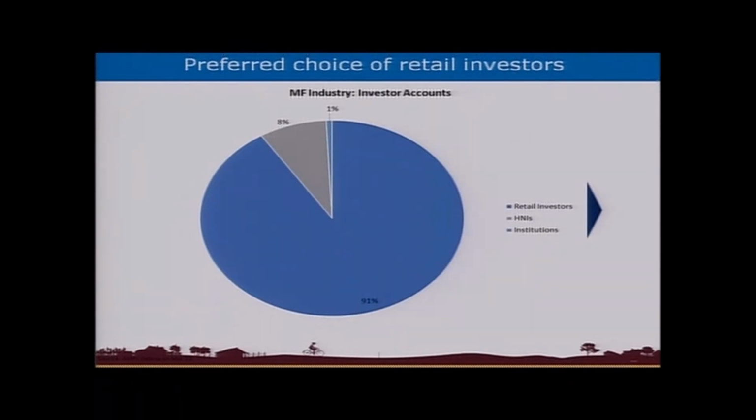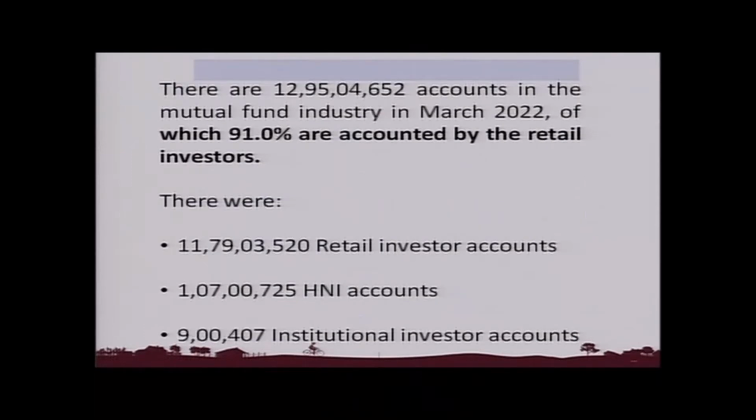This is about the mutual fund industry. Over here, if we look at the profile of the number of investors in the mutual fund industry, retail investors are contributing to almost 91% of the mutual fund investment accounts, and HNI is almost 8% and institutions just about 1%. So overall, there are about 13 crore accounts in the mutual fund industry. These could be multiple accounts for many of the people, and therefore this is not an indication of how many people have invested in mutual funds, but almost 13 crore folios or accounts which are there in the mutual fund industry as on March 22.